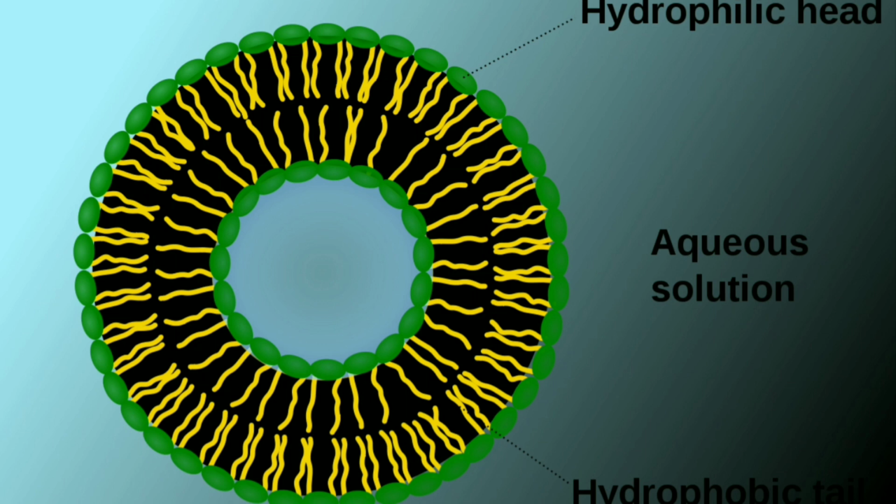Based on the process, these vesicles are seen either inside a cell or outside a cell. In the case of exocytosis, these vesicles are present inside a cell, near the cell membrane. Inside the vesicles, there are substances that have to be removed outside the cell.